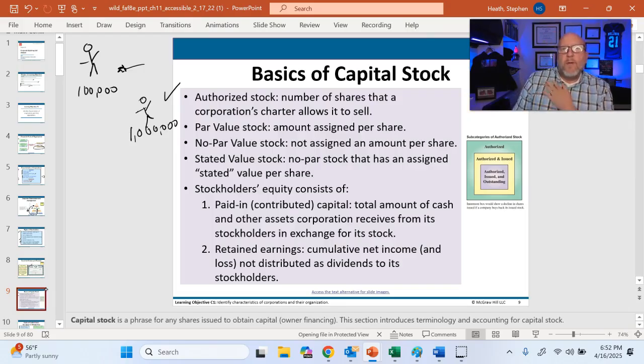The second bullet point is that some stock will have a par value, and we'll get to that in the next video. Some stock may not have a par value, and we'll address that in another video. Some stock may have a stated value, and again, I don't like any of this stuff, so I'm just going to move on.